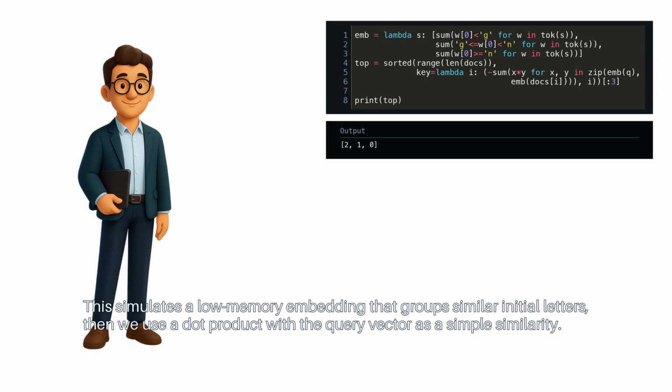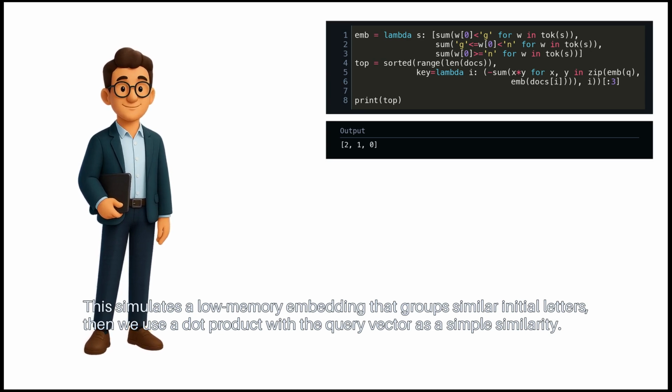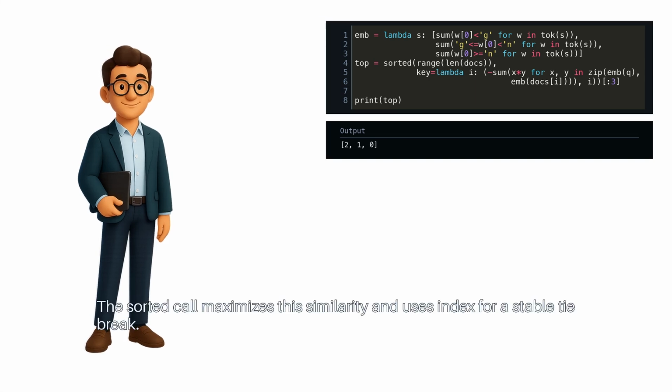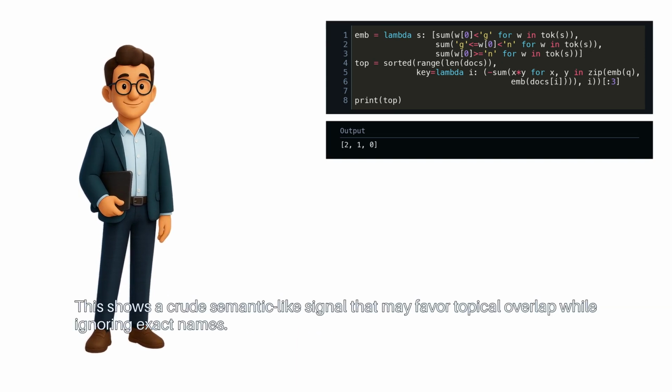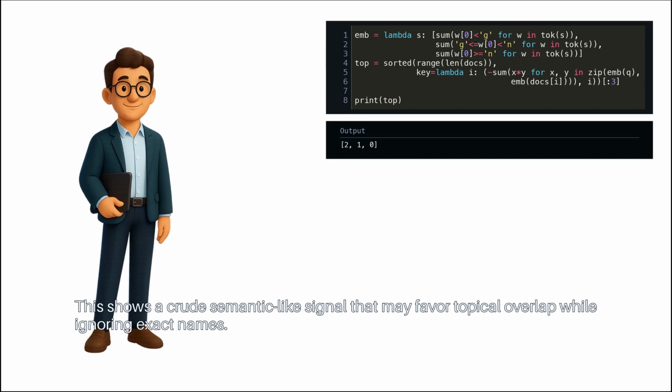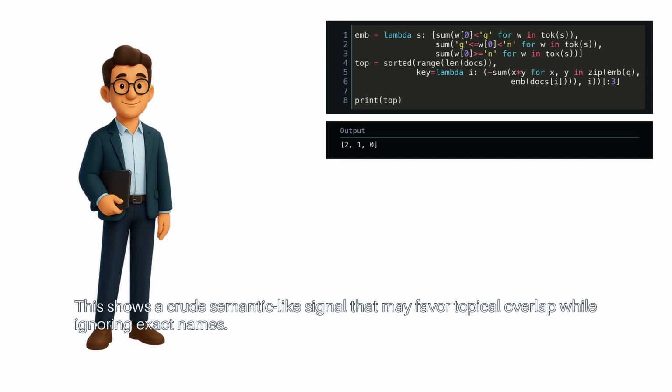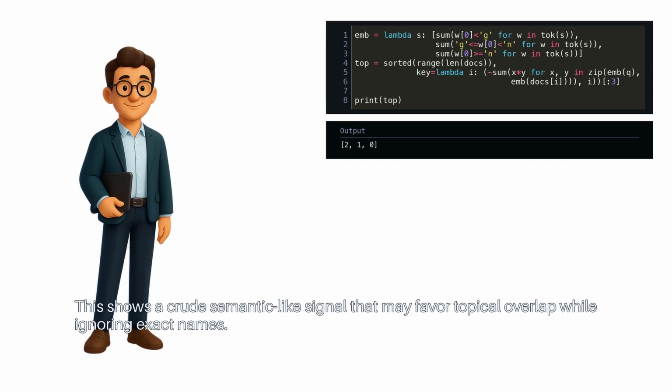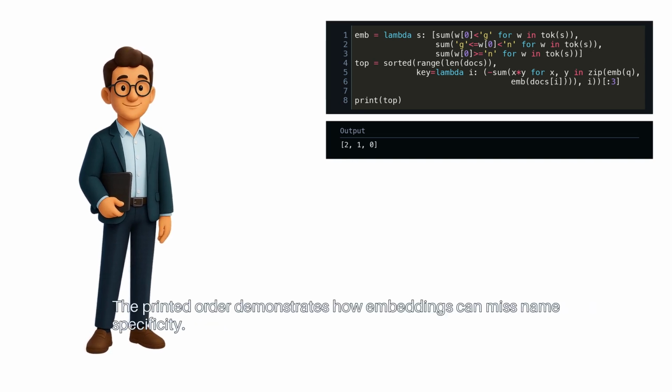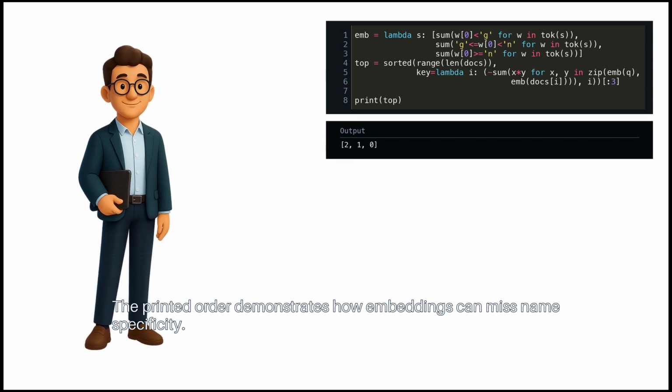Then we use a dot product with the query vector as a simple similarity. The sorted call maximizes this similarity and uses index for a stable tiebreak. This shows a crude semantic-like signal that may favor topical overlap while ignoring exact names. The printed order demonstrates how embeddings can miss name specificity.